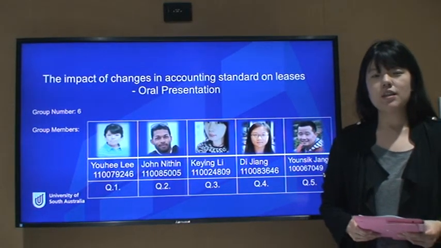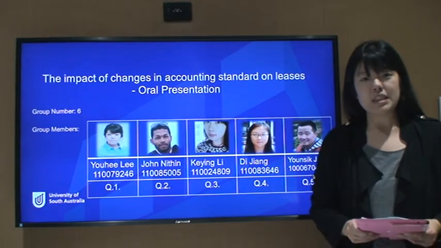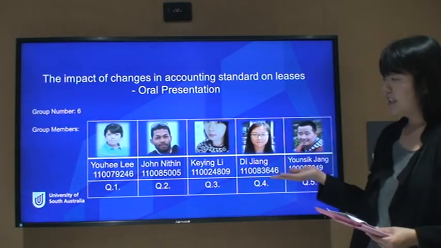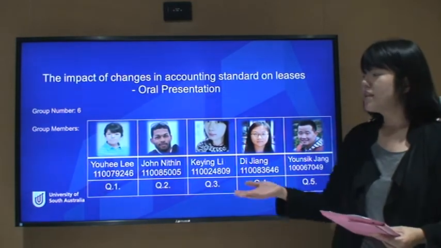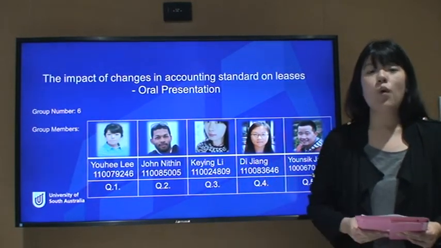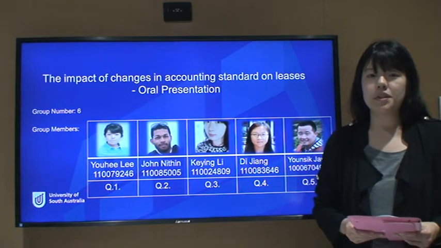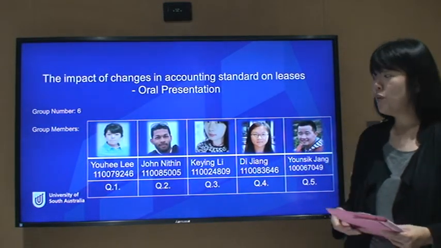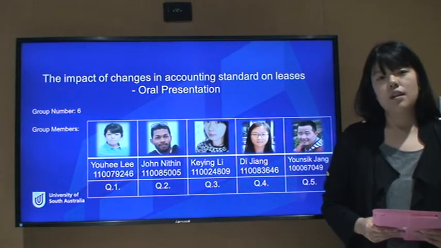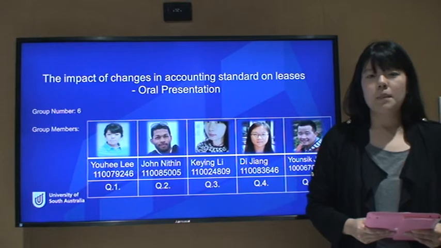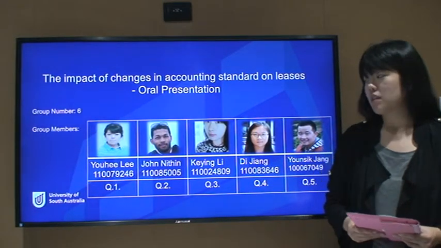This presentation is presented by group number 6. As you can see here, we have 5 group members. I will discuss question 1, about why the new accounting standard triggered that covenant. And John will discuss question 2, what impact the new accounting standard has on the previous contract.